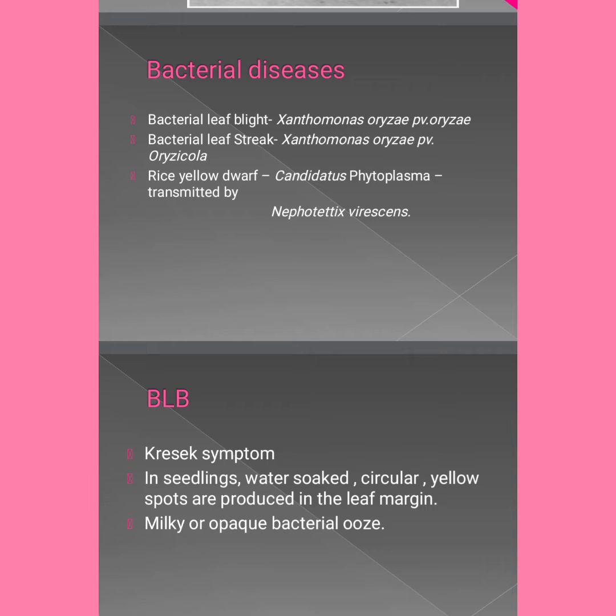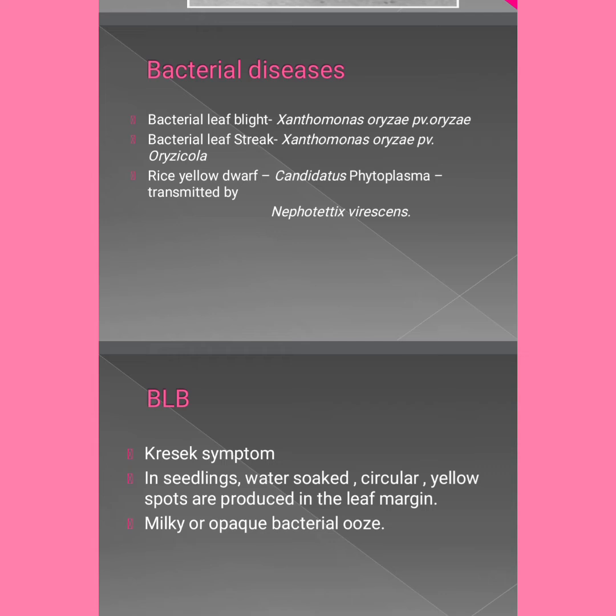Okay. The main symptom, frequently asked question, Kresek symptom, it is in bacterial leaf blight. Kresek symptom is nothing but the result of systemic infection of seedlings: yellowing, wilting and death of the entire seedling takes place. That is the Kresek symptom. Simply seedling wilt. That's all. Okay. In seedlings, water-soaked circular yellow spots are produced on the leaf margin. It is a main symptom.